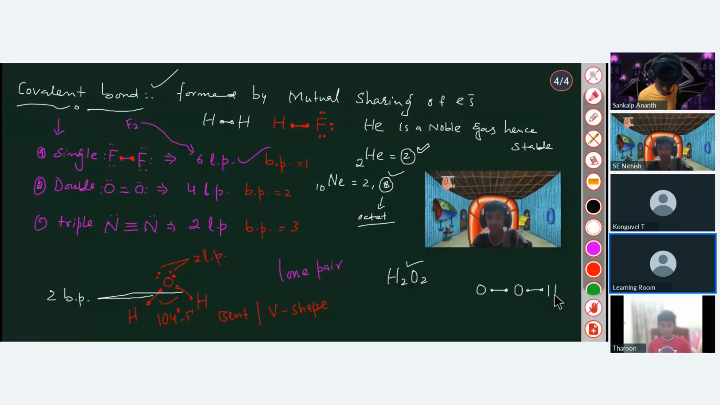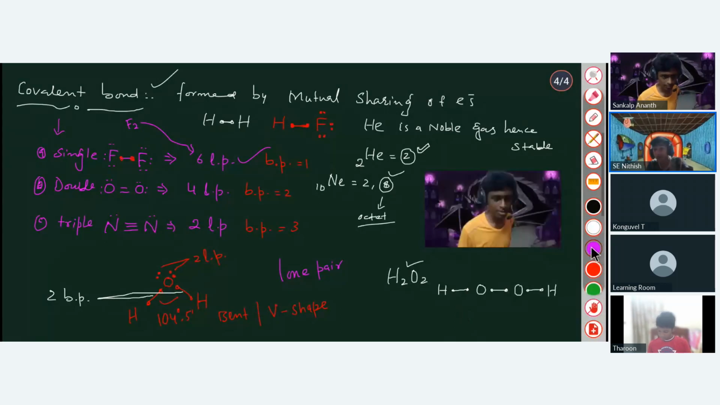Then you have to tell how many lone pairs are on the oxygen. Can anybody tell? Oxygen forms a double covalent bond, sir? In oxygen, there are two lone pairs. No, two bond pairs.